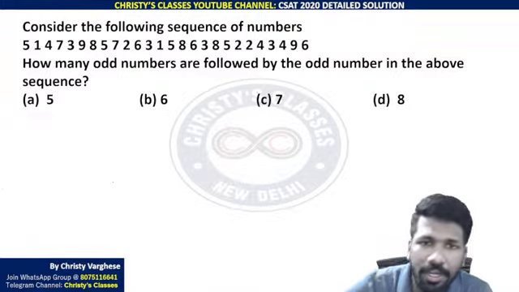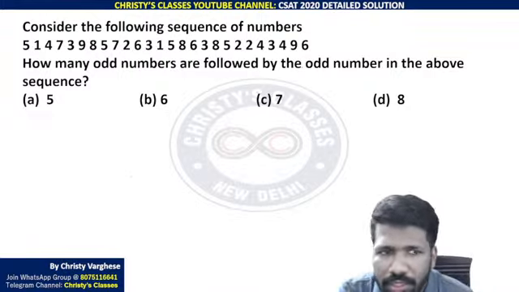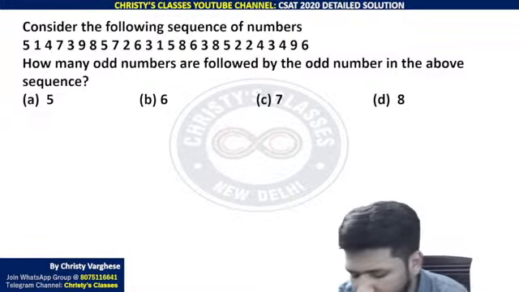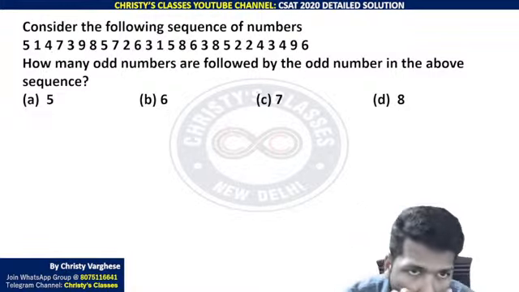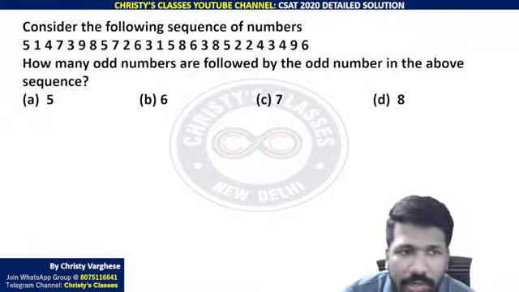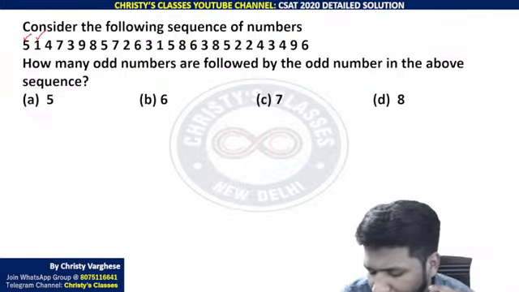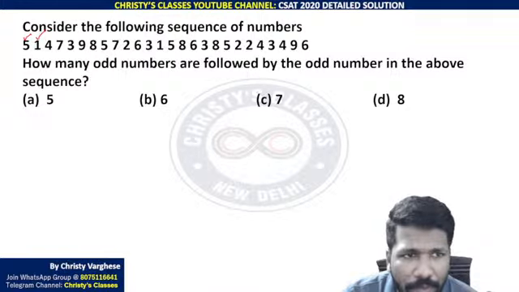So I'll start explaining. How many odd numbers are followed by the odd number in the above sequence? Odd numbers are 1, 3, 5, 7, 9, etc. Digits is what they are meaning here. So 5 is odd number followed by 1. Followed means after that, just immediately after. So 5 1 pair is valid pair.